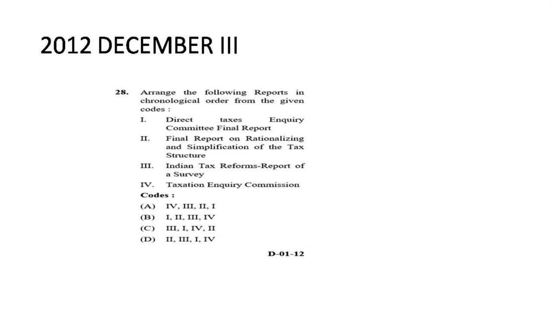सबसे पहले कौन सी आई थी, that was tax inquiry commission. फिर उसके बाद आई थी हमारी Indian tax reform report of a survey, so that's option third, and after that final report on rationalization and simplification of tax structure, that's option 2, and last is the direct tax inquiry committee final report. So accordingly the correct answer is option A.